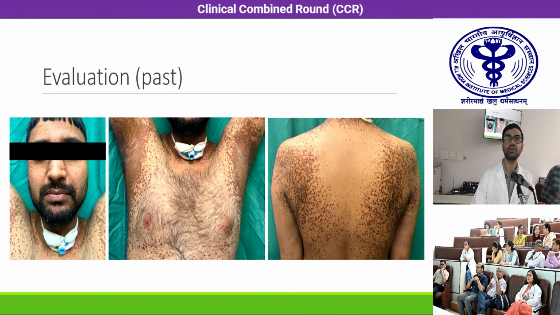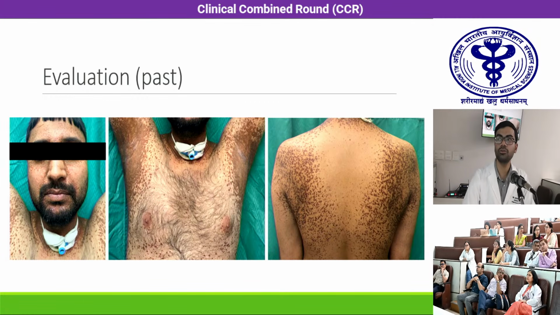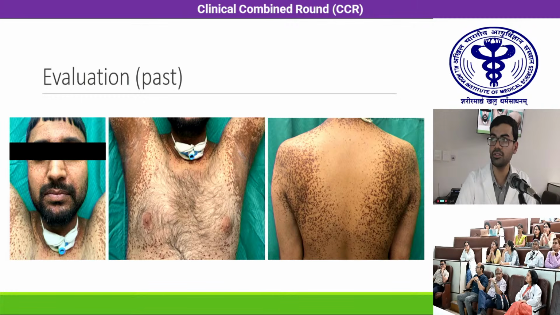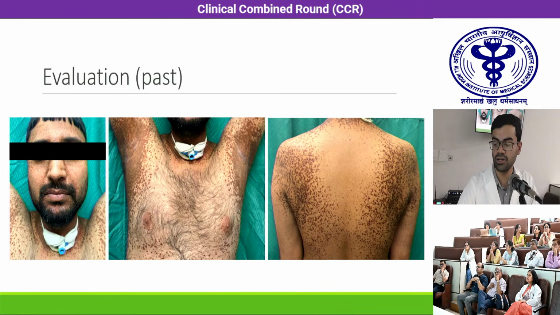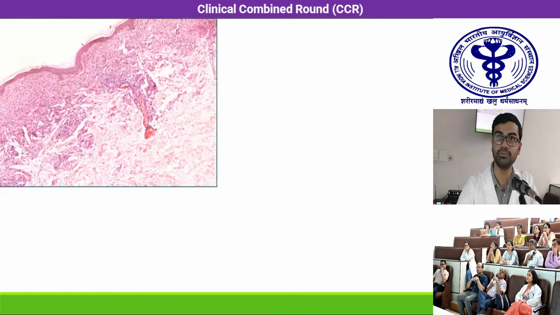So this gentleman had presented to us for about 5 to 6 years with these progressive skin lesions. These were brown, well-defined, discrete papular skin lesions, coalescing to form plaques, mainly on the flexural sides and the periorbital area as well. He also had associated dyspnea requiring a tracheostomy tube in situ, with which he had come to us from outside.